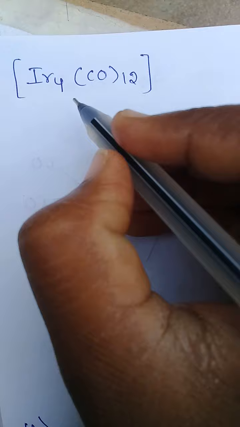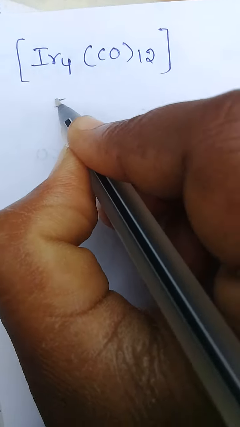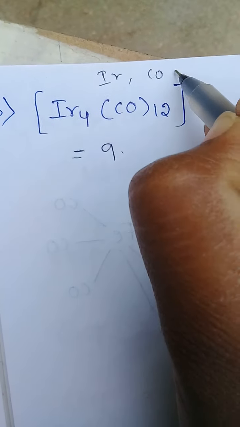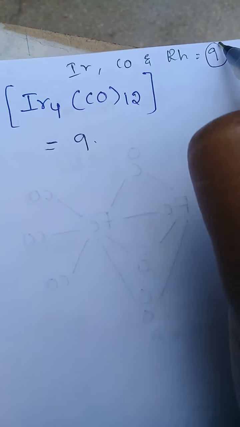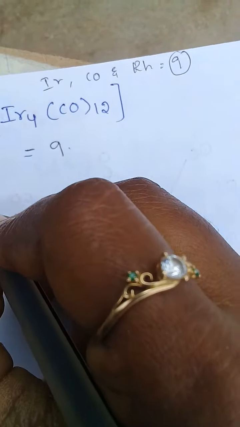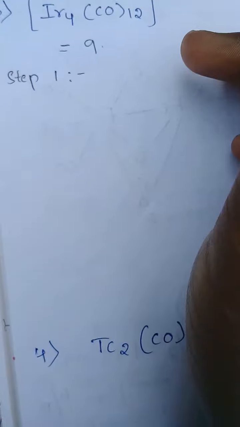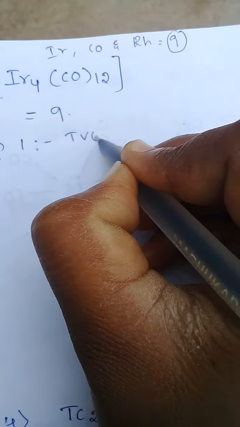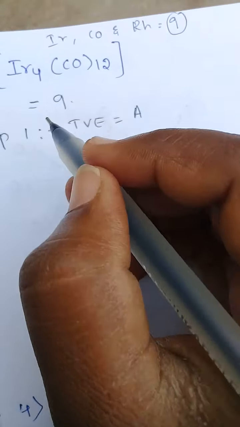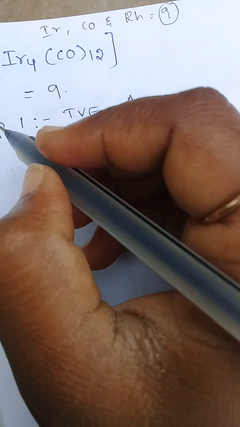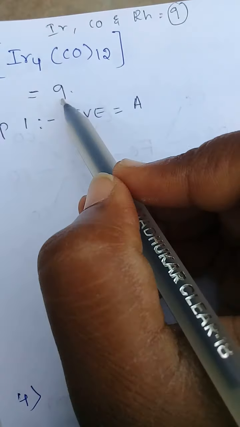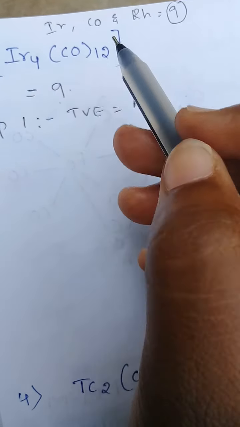Next example, Ir4(CO)12. Iridium valence electrons, 9 valence electrons. For iridium, cobalt and rhodium, valence electrons 9. See here in the first step, total valence electrons equal to A. Total valence electrons means, as usual, number of valence electrons from each metal, number of electrons from each ligand.